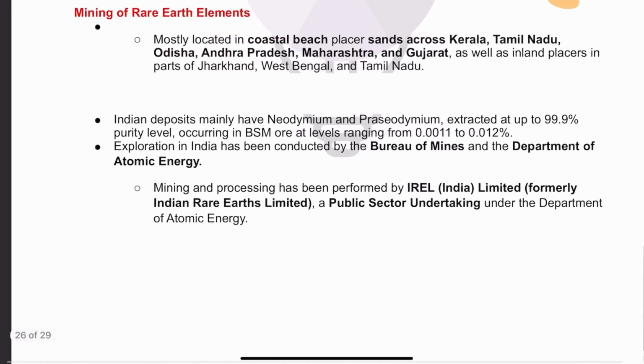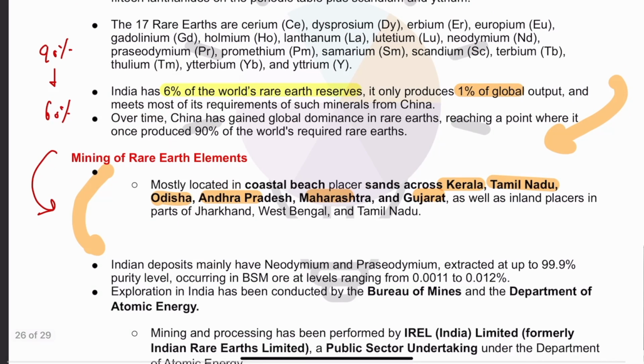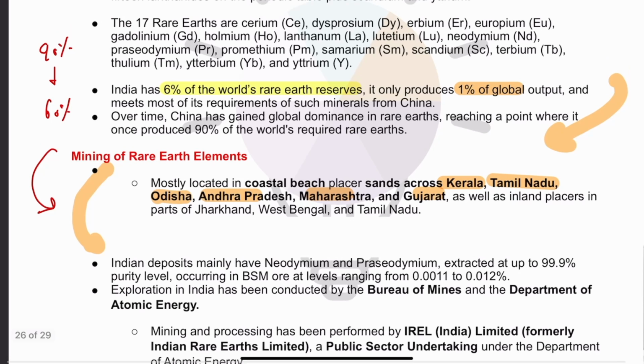In the context of India, rare earth elements are largely located as placer deposits. Placer deposits we already discussed. They are located in Kerala, Tamil Nadu, Odisha, Andhra Pradesh, Maharashtra, and Gujarat. In rare earths, we have neodymium, which is in the lanthanide group, and we also have praseodymium.